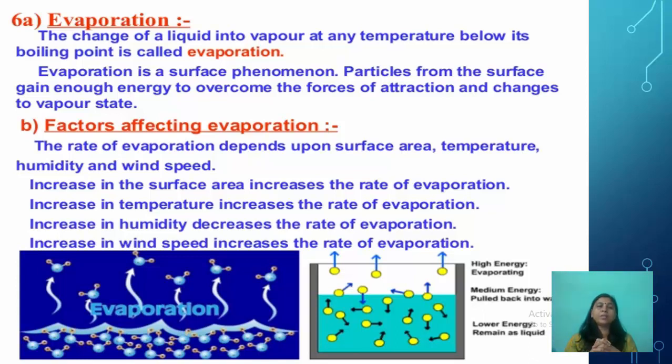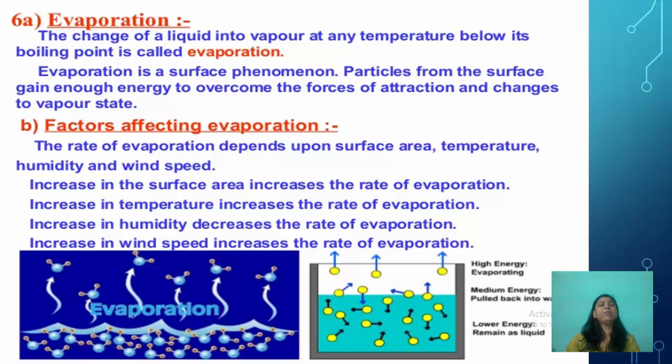Now, what are the factors affecting evaporation? The rate of evaporation depends upon the surface area, temperature, humidity, and wind speed. Increase in the surface area increases the rate of evaporation. For this, you can do a simple activity. You just take two handkerchiefs, wash them.